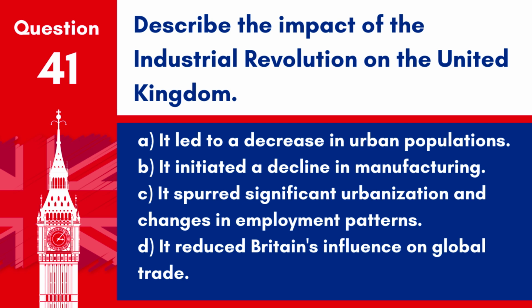Question 41. Describe the impact of the Industrial Revolution on the United Kingdom. A. It led to a decrease in urban populations. B. It initiated a decline in manufacturing. C. It spurred significant urbanisation and changes in employment patterns. D. It reduced Britain's influence on global trade.